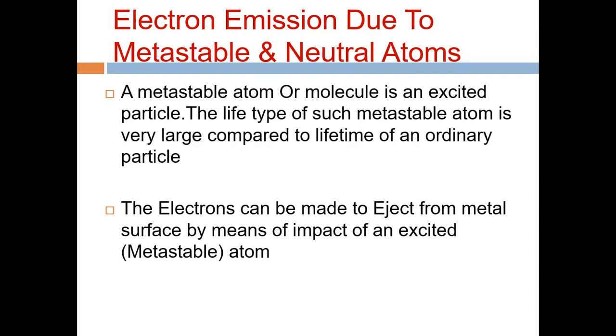What is the metastable atom? A metastable atom or molecule is nothing but an excited particle. Due to this, the emission of electrons takes place from the cathode. So it is called the electron emission due to metastable and neutral atoms. And this is the third type.